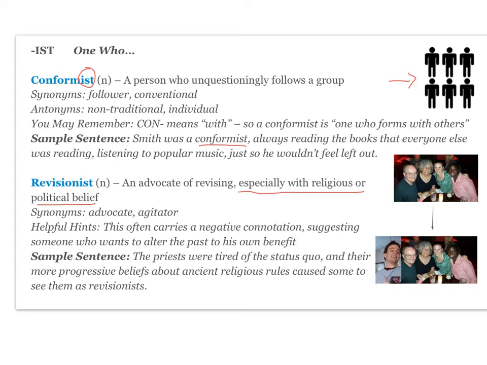Your synonyms are advocate and agitator. Your helpful hint is this often carries a negative connotation, suggesting someone who wants to alter the past to his own benefit. And your sample sentence is, the priests were tired of the status quo, and their more progressive beliefs about ancient religious rules caused some to see them as revisionists.